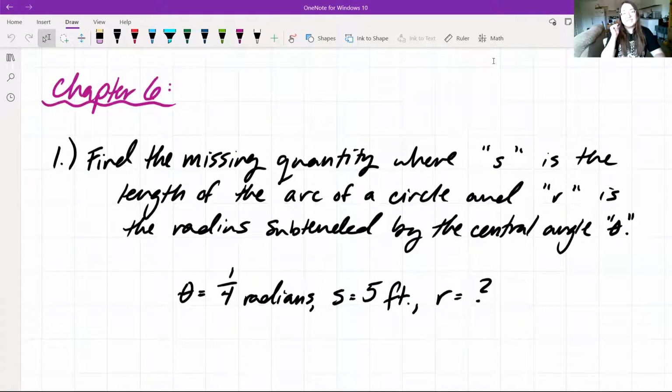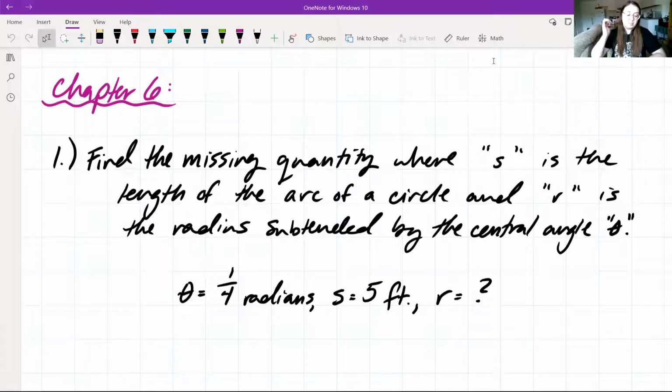So, all right, let's get started on our actual review problems. So number one, we have from chapter 6. As a reference, we'll do one problem from each chapter, and then 2 problems from chapter 10 and chapter 11.